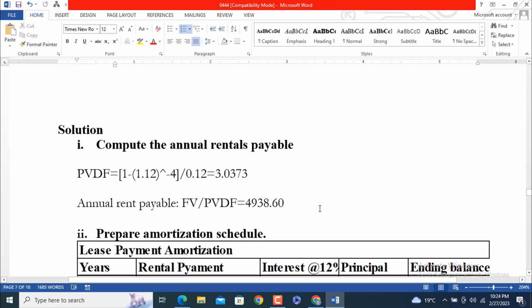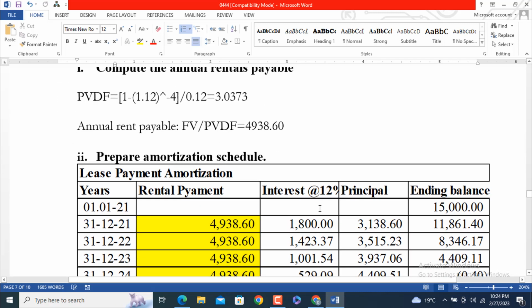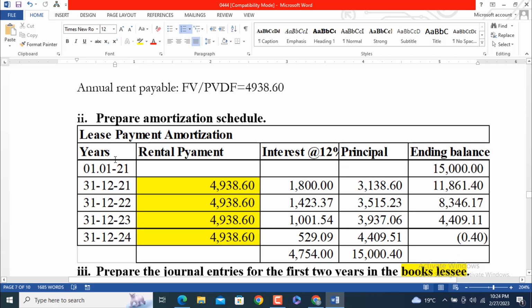Now I am shifting towards part number 2. Prepare the amortization schedule: lease payment amortization for Affan for the car. Here is 01/01/21 and the rental payment, the implicit interest at 12%, and the principal.